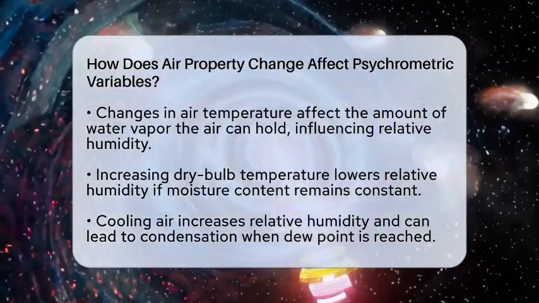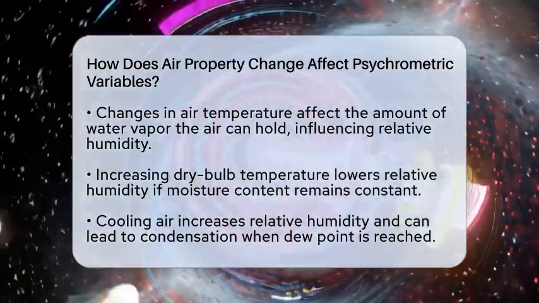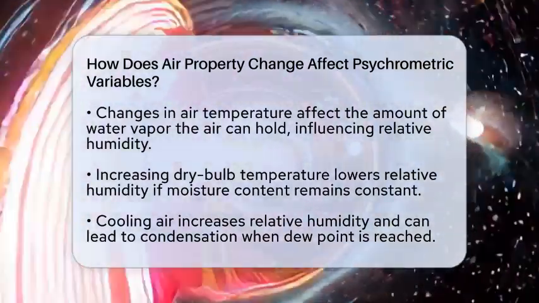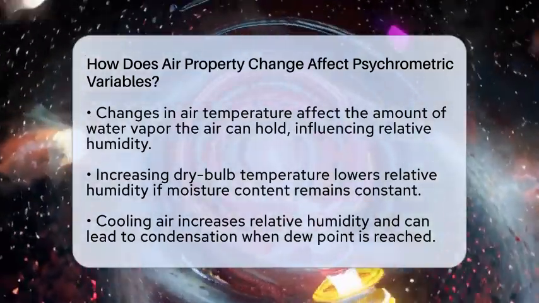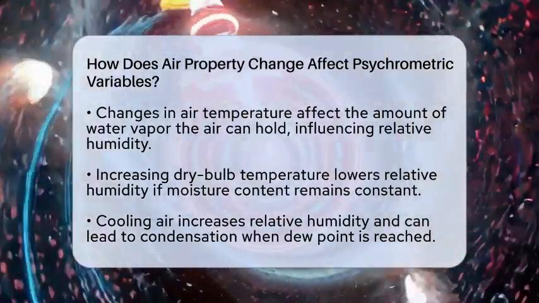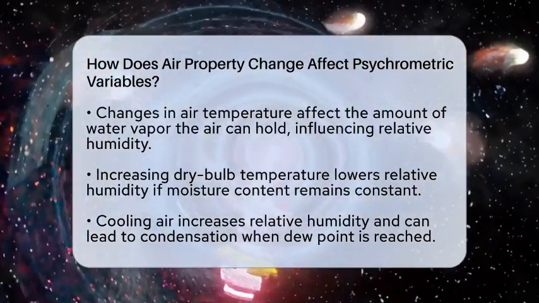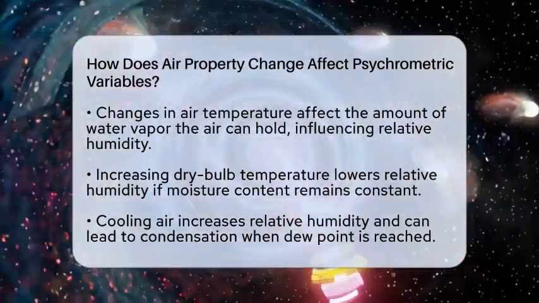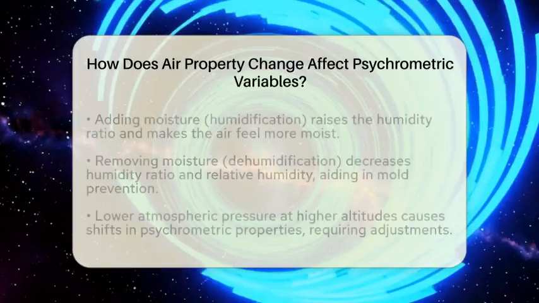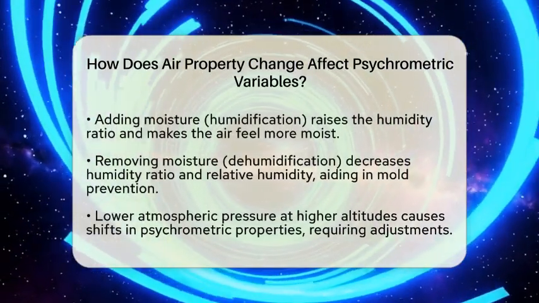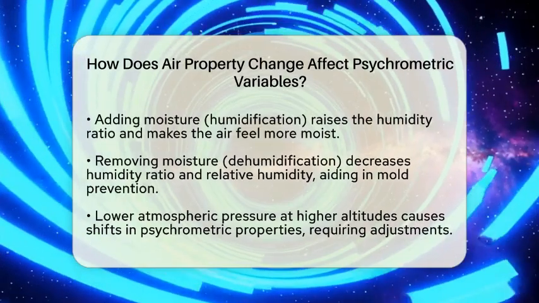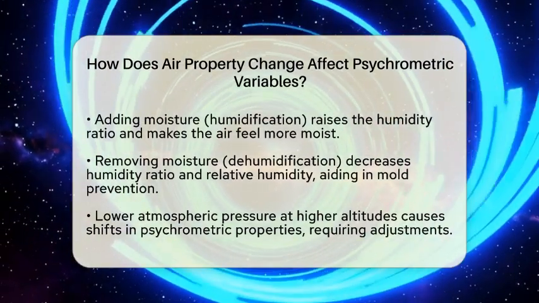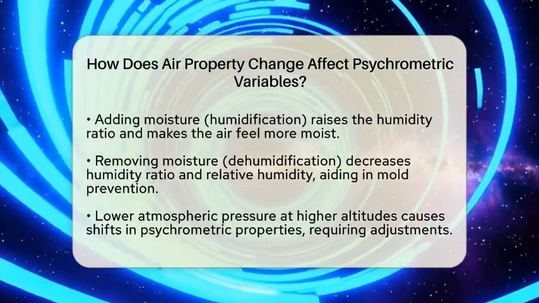Let's start with temperature. When the dry bulb temperature, which is just the air's actual temperature, goes up, the air can hold more water vapor. This means the relative humidity, or how much moisture the air holds compared to its maximum capacity at that temperature, drops if the moisture content stays the same. For example, raising the temperature by 10 degrees Fahrenheit can lower the relative humidity by about 20%.